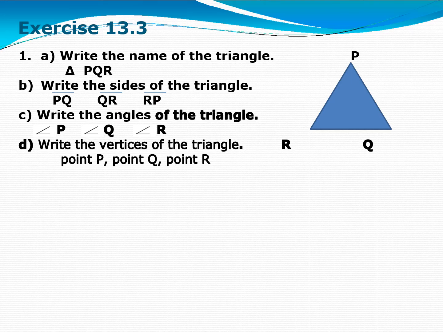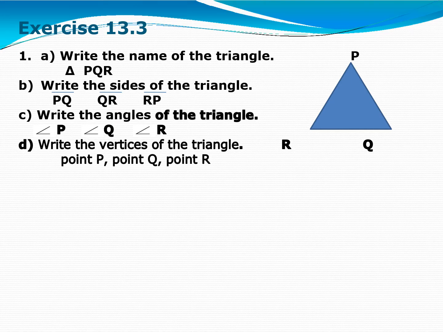Next, C part, write the angles of the triangle. Angles are angle P, angle Q, angle R. How are you going to read angle P? Yes, angle RPQ. If you want to read angle Q, you start with P, so angle PQR. And if you want to read angle R, you can read it as angle QRP. Always remember, the name of the angle comes in between the 2 other alphabets.